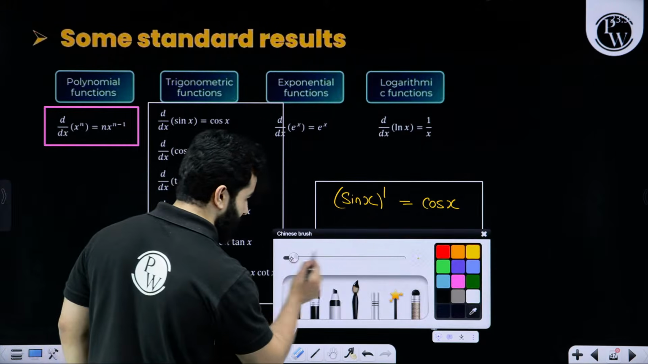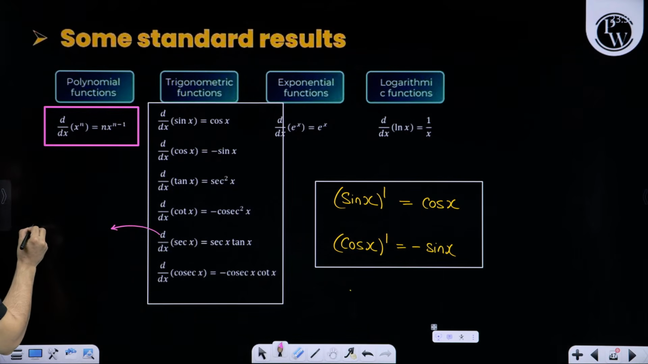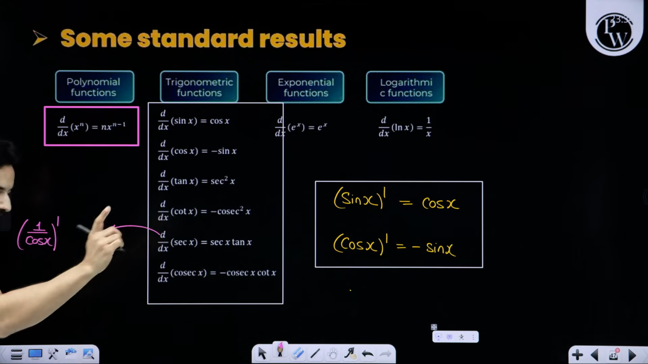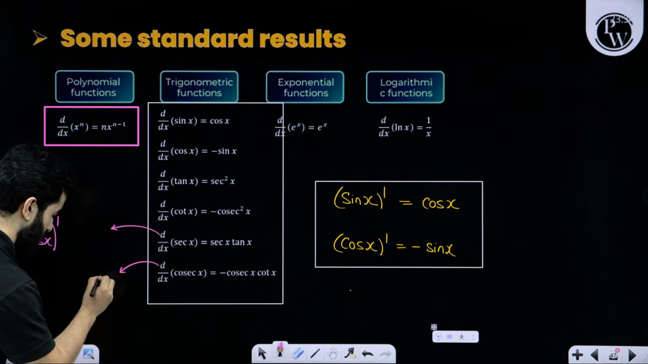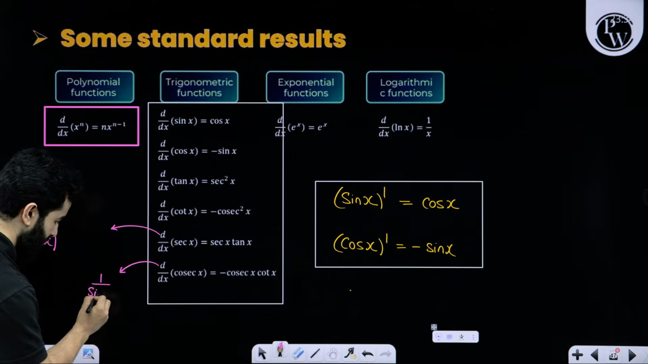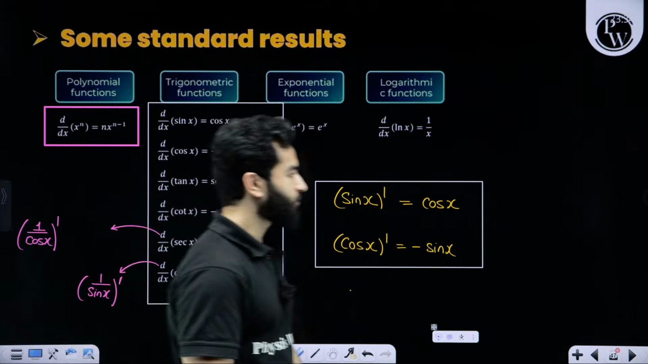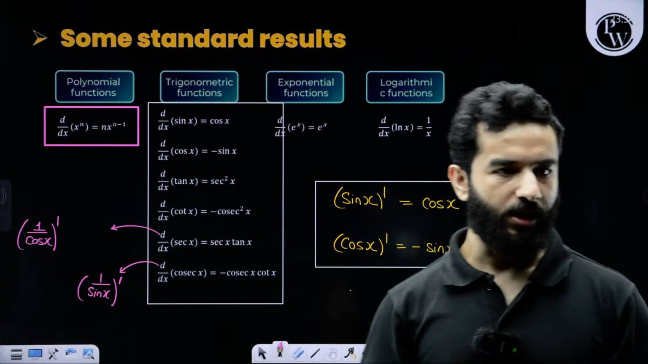So for sec x, my dear friends, it will be 1 upon cos x, differentiation of this. Do it in homework. It is very easy. Differentiation of 1 is 0, differentiation of cos is minus sin x. This is differentiation of 1 upon sin x. I believe you can do this as well. Clear?